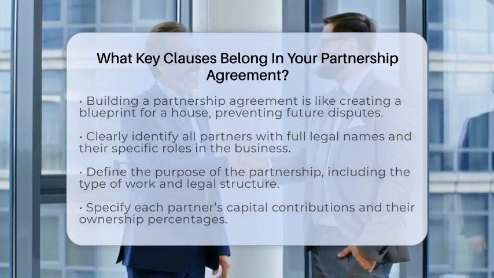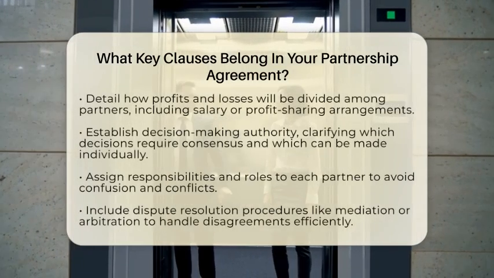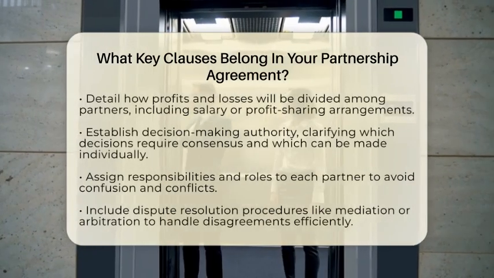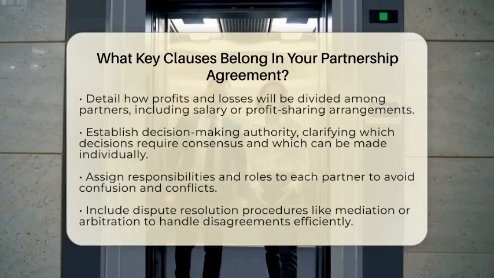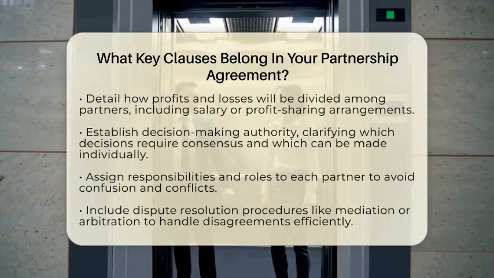It's also important to specify how much money or assets each partner is putting into the business. This is called their capital contribution. Include each partner's ownership percentage based on their contributions. This helps determine how profits and losses will be shared later on.